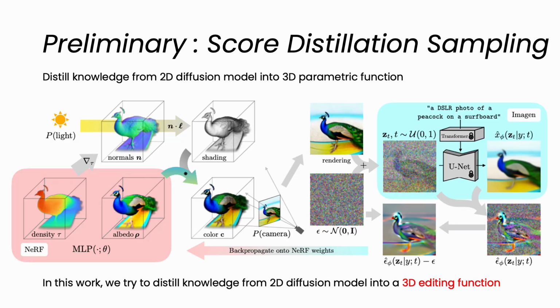Another important technique we used in our paper is SDS, score distillation sampling. SDS is a method that was proposed by DreamFusion. It can distill 2D priors to a 3D parametric network such as NeRF. However, in this work, we try to distill knowledge from 2D diffusion models into a 3D editing function instead of just one 3D representation.